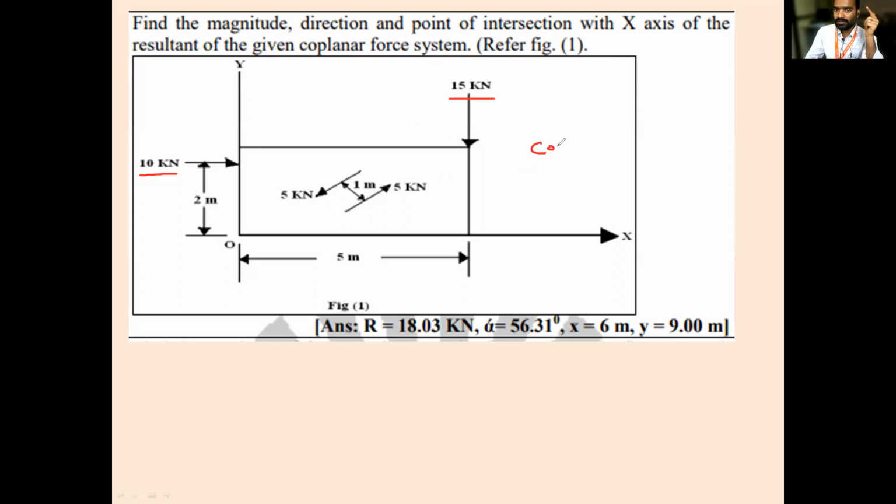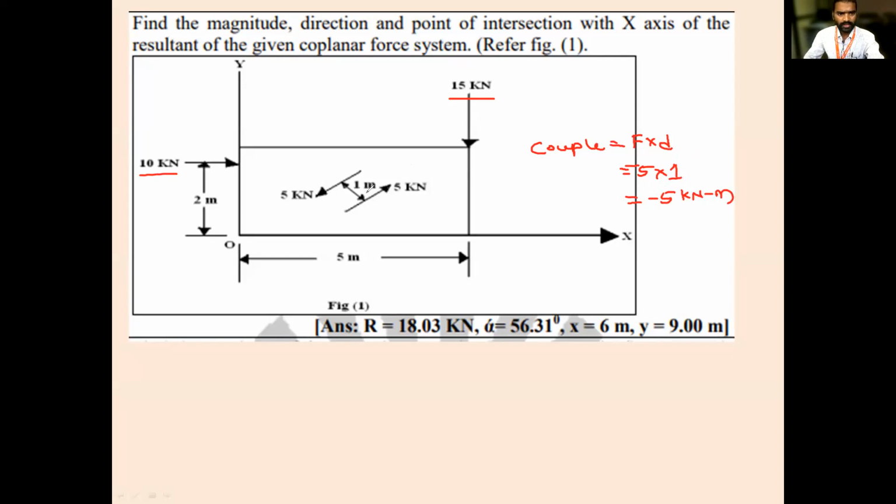So here, how much is the couple? What is the formula for couple? Force into perpendicular distance. Correct. How much is the force? The magnitude of this force is 5, into the distance between these two forces, which is 1 meter. Now tell me, is it producing clockwise couple or anti-clockwise couple? The forces are moving like this, so it is anti-clockwise. Now the couple is minus 5 kilonewton meter. Is it understood, everyone?